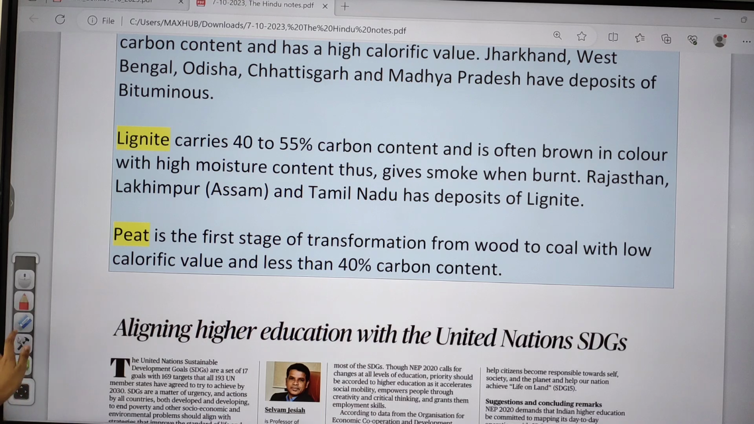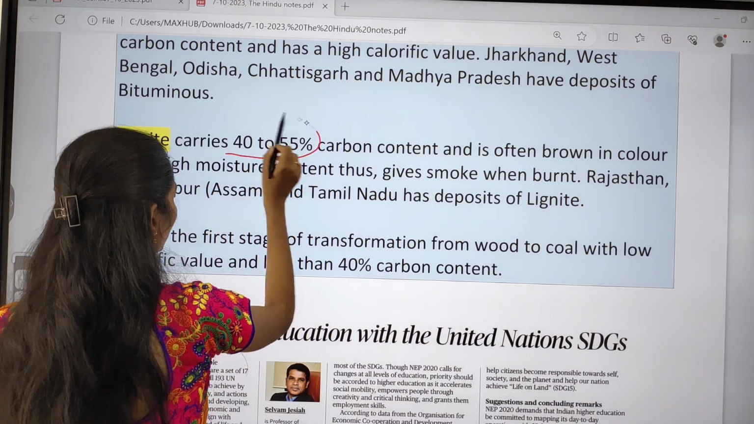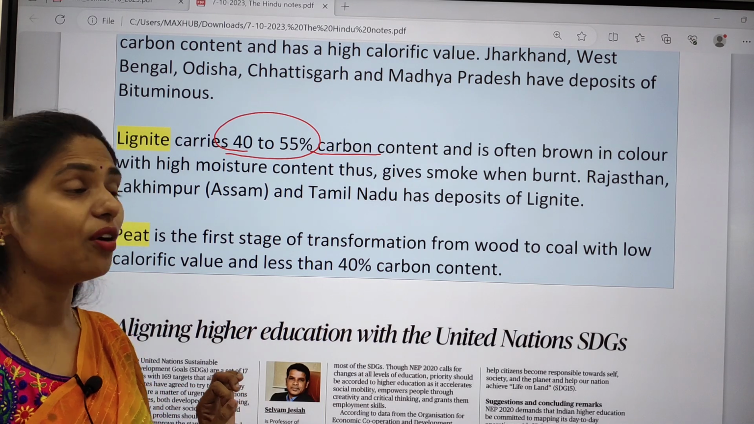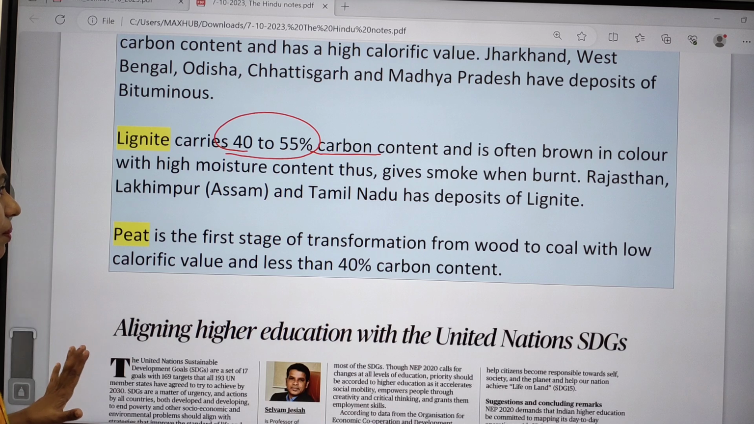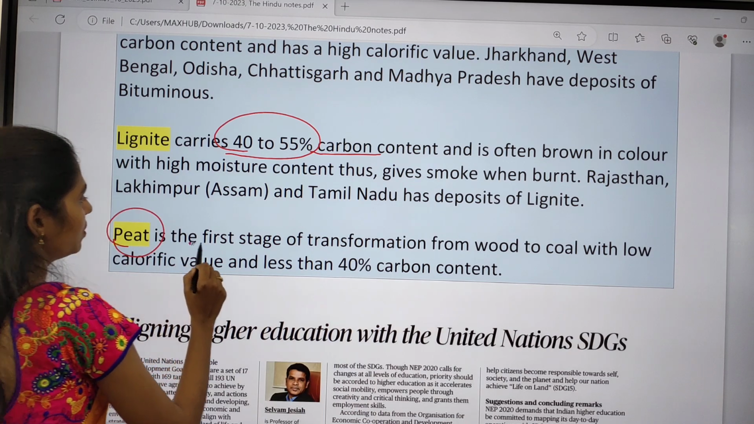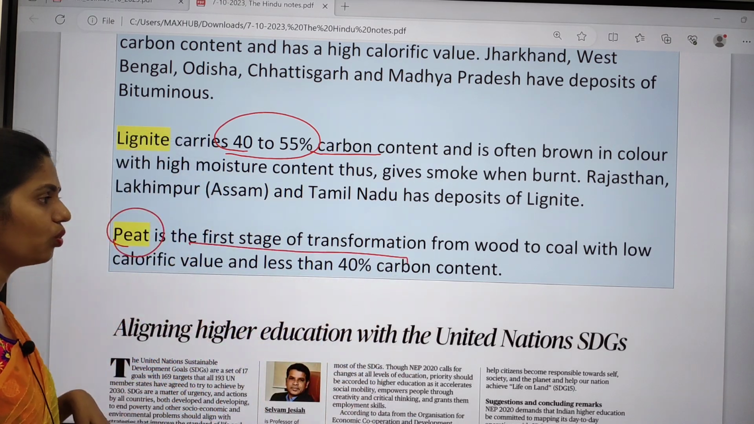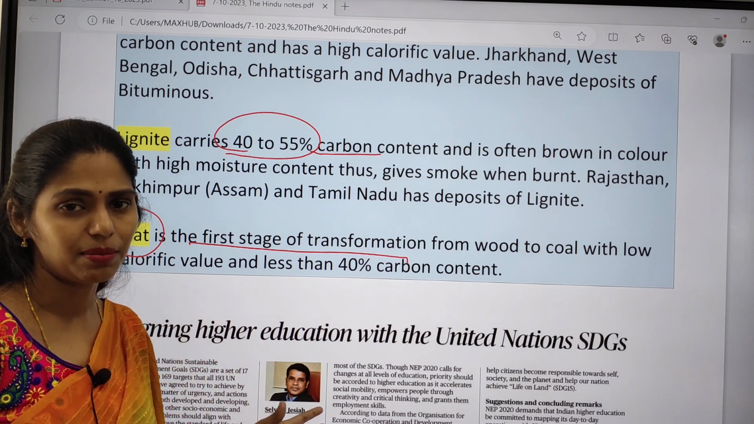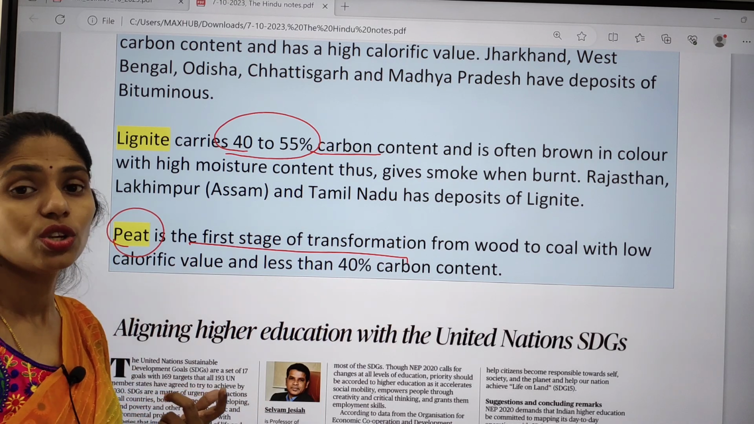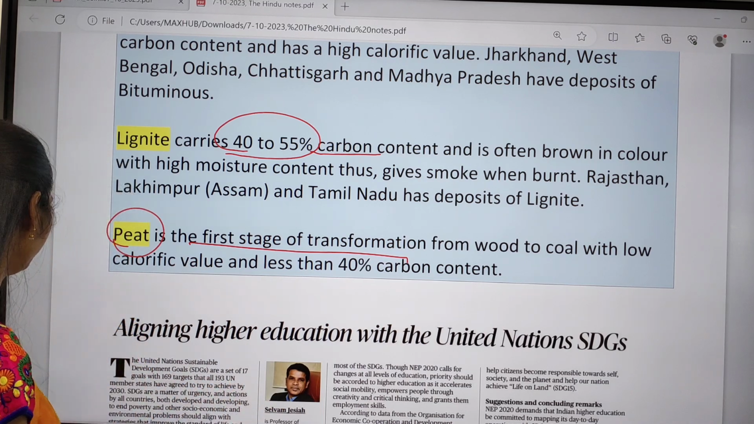The next one is lignite. Lignite carries 40 to 55% carbon content, and it is normally brown in color. It has high moisture content, so whenever you burn lignite, it gives smoke as well. We can see lignite in Rajasthan and Tamil Nadu. And the last one is peat. Peat is the first stage of transformation of wood to coal, and it has very little carbon content, just 40%. So these are some important facts you need to remember regarding this topic.